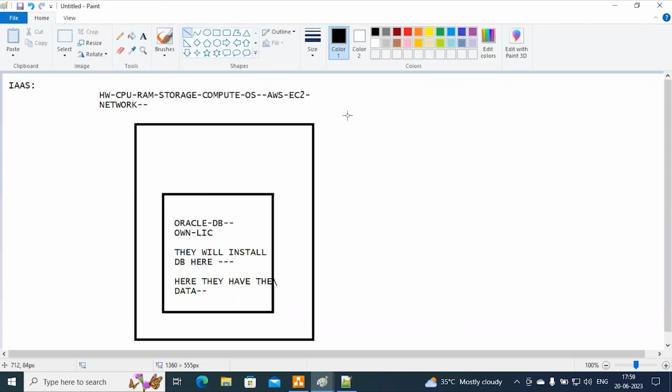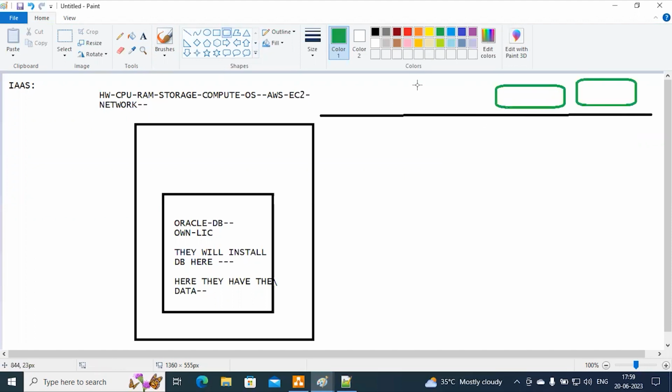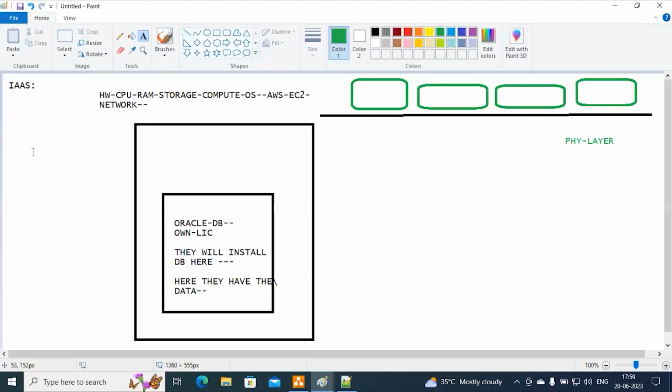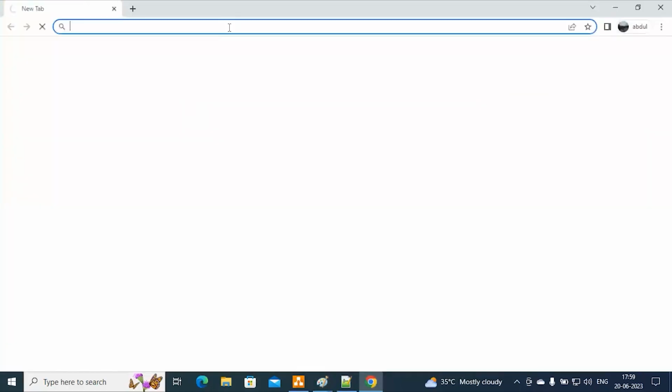So here, for example, we have one layer. These all are hardware resources. This one we can call the physical layer. Fine. Let's go and see. I will show you a live example.